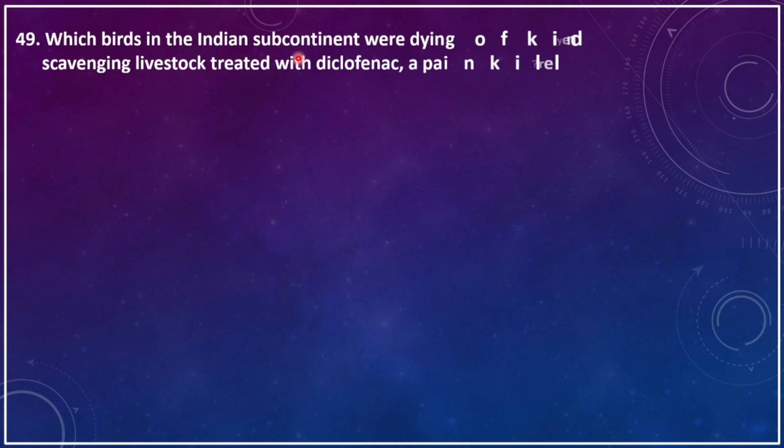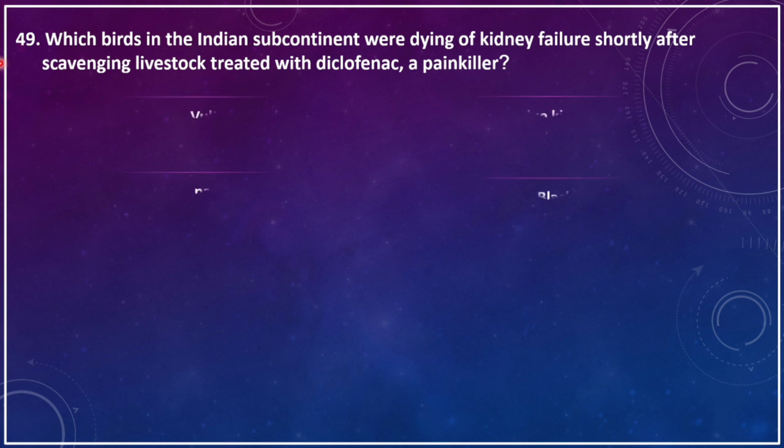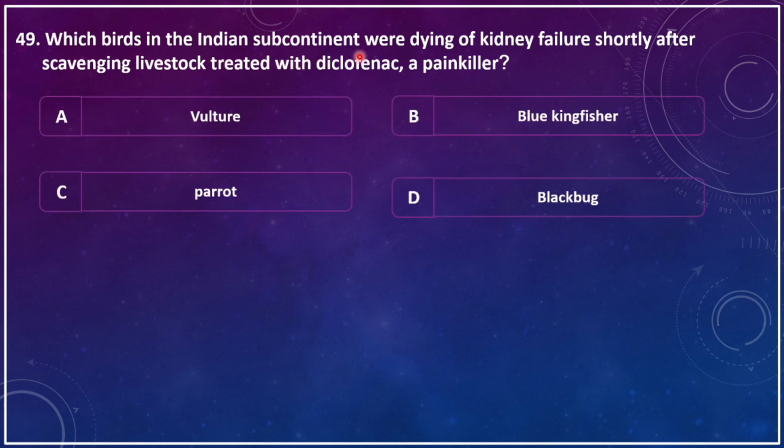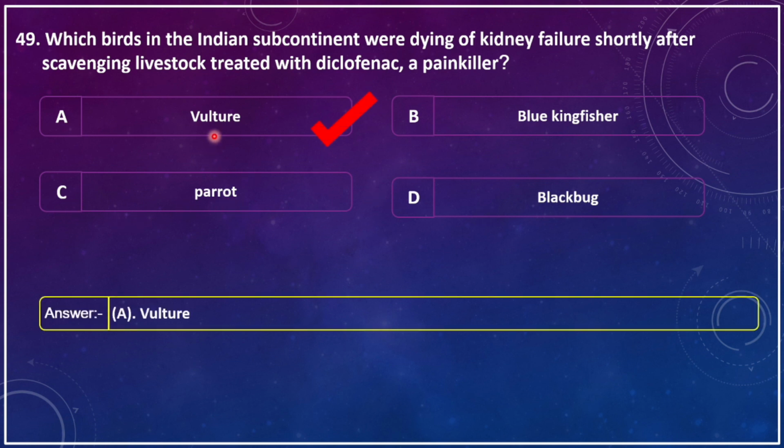Which birds in the Indian subcontinent were dying of kidney failure shortly after scavenging livestock treated with diclofenac, a painkiller? A. Vulture, B. Blue kingfisher, C. Parrot, D. Blackbug. The correct answer is A. Vulture.